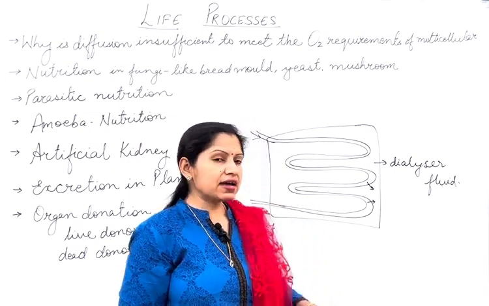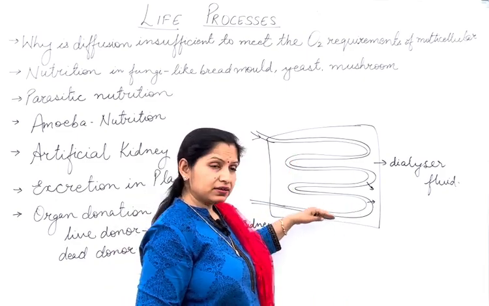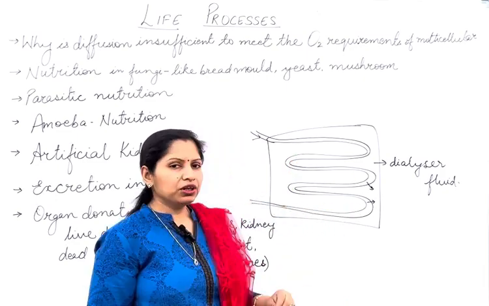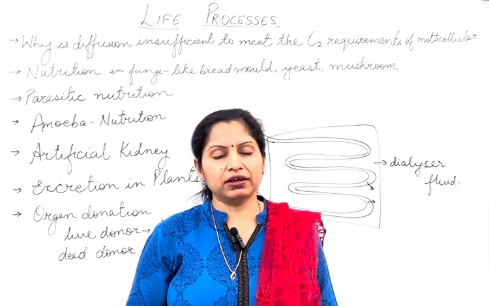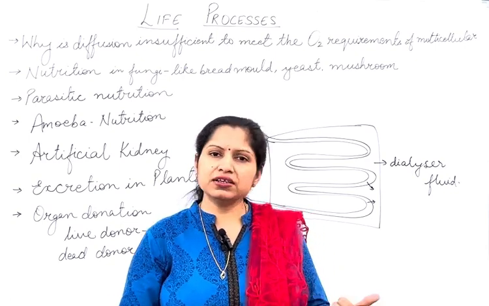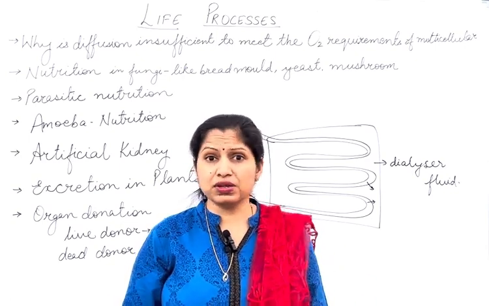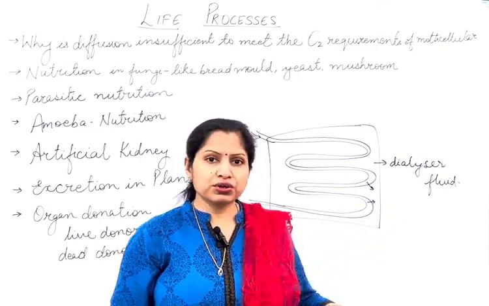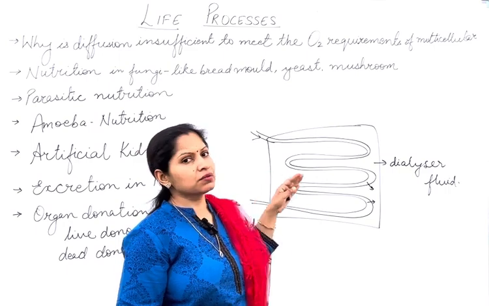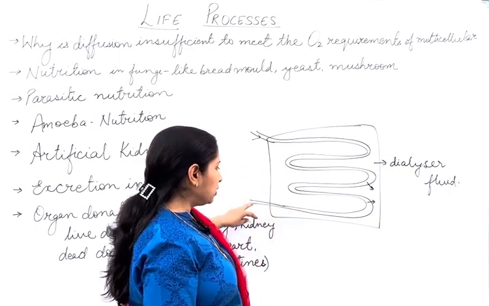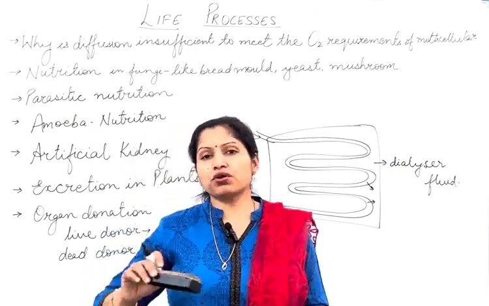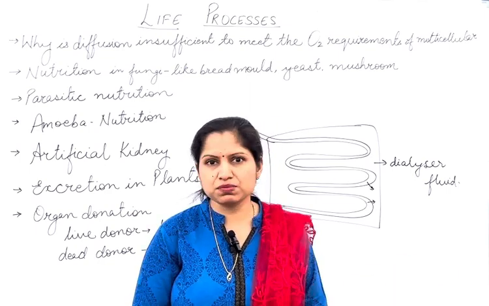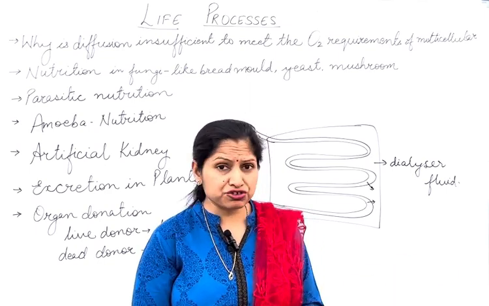And whatever blood is now passed on will be purified blood, and that will be made to re-enter the blood capillaries or the blood vessels of the human being from which the blood was taken. So it is made to re-enter the patient's body. Now the blood that is sent is free from nitrogenous waste. That is the benefit of this machine. So it's free from nitrogenous waste.